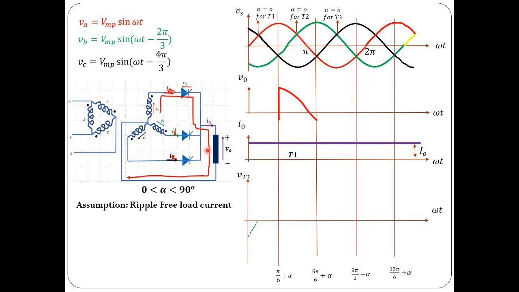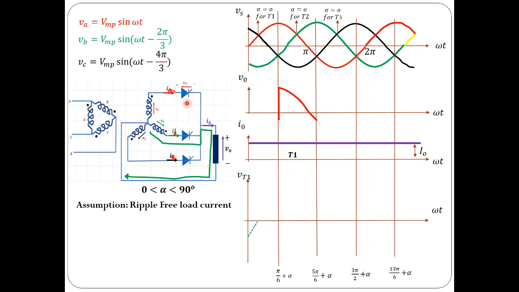Now after this instant, you can see at pi by 6 plus alpha, at this instant T2 is triggered. So let me assume that the gate signal is applied for T2, which was already forward biased. So that would come into conduction, and current through the load would be shifted from T1 to T2. So this is the incoming thyristor and T1 is the outgoing thyristor. So load current would be transferred from the outgoing thyristor to the incoming thyristor, that is T2 in this case.